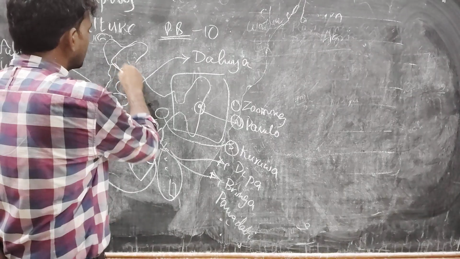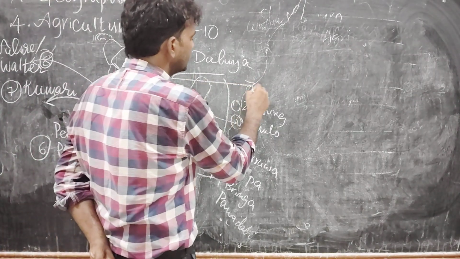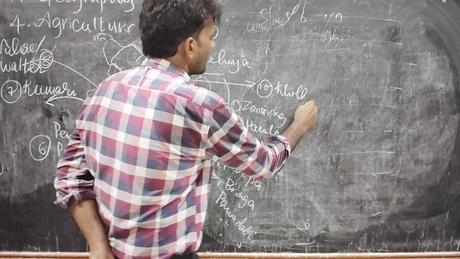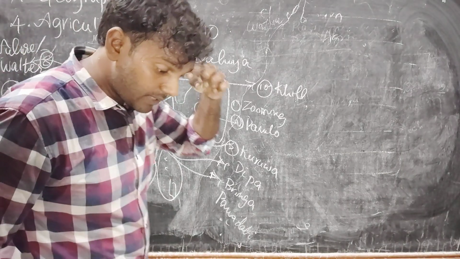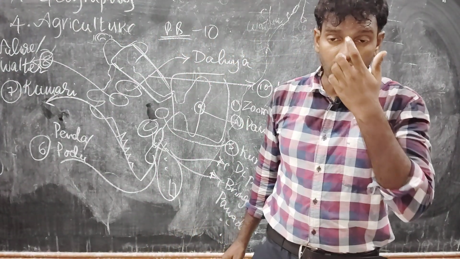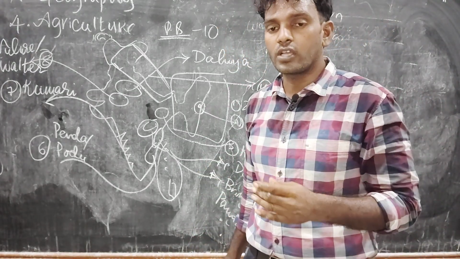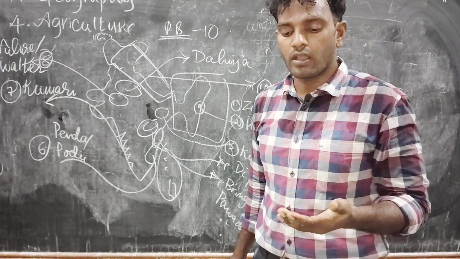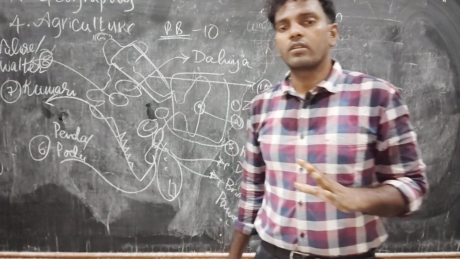In the Himalaya area, we call it Khil. I am repeating: in the Himalayan areas, we call it Khil. Madhya Pradesh, Dahiya. In the Rajasthan area, we call it Valre or Walter. Coming to the Western Ghat area, Kumari. Coming to Andhra Pradesh, Penda or Podu. Coming to Odisha, Bringa, Pamadabi and Kuman.